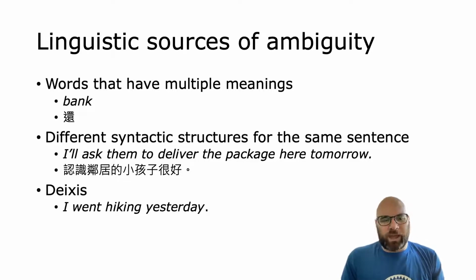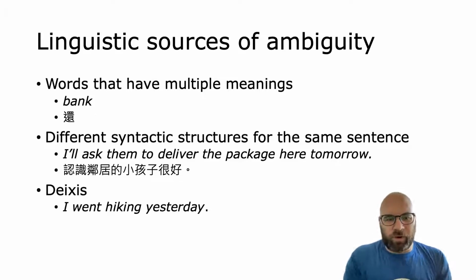Another way that things can be ambiguous is because of what we call deixis terms or indexical terms. So for example, if I say, I went hiking yesterday, the word I is ambiguous because it means something different depending on who says it. If I say that, it means I went hiking yesterday. But if you say that, it has a different meaning, right?